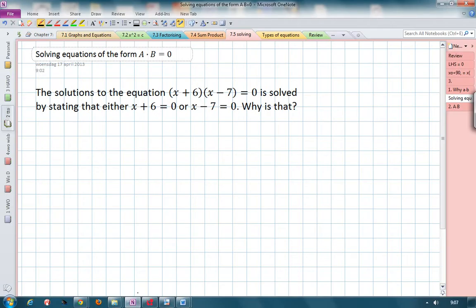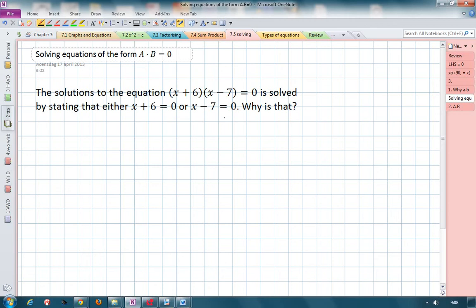Okay, we're looking at equations of the form a times b is equal to 0. Now, oftentimes you'll see an equation like this: (x plus 6) times (x minus 7) equals 0. That is solved by stating that either the x plus 6 equals 0 or the x minus 7 equals 0. And the question is, first one, why is that?